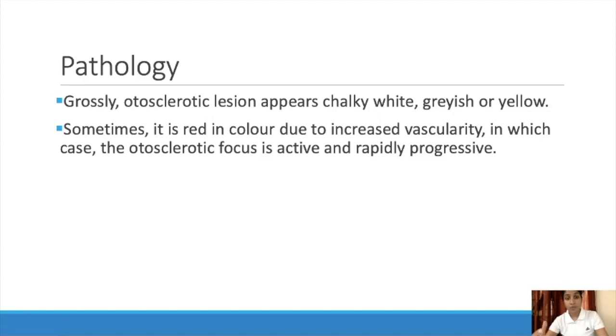So if it is red, the vascularity is more, and it will be active and progression will be rapid. So that is the pathology.